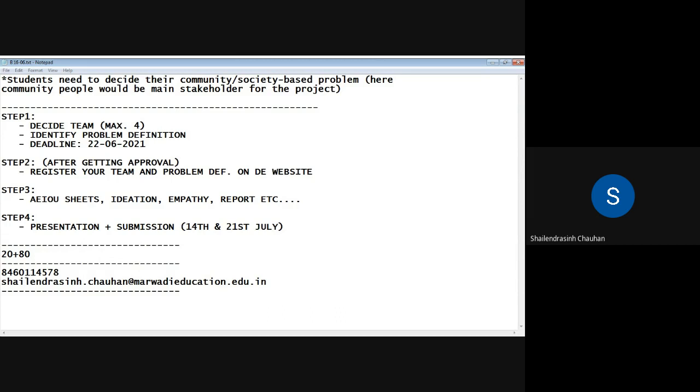Now let us see which kind of things you can consider, and how you can go with the problem definition. Right, so let us see some examples.